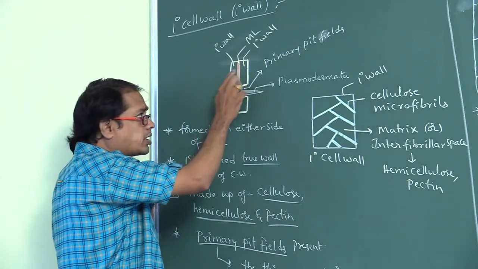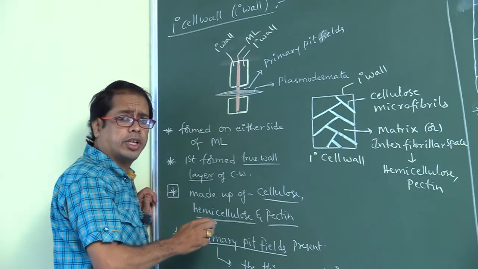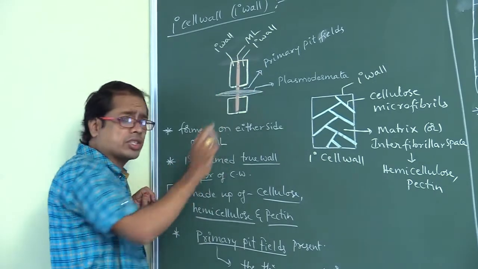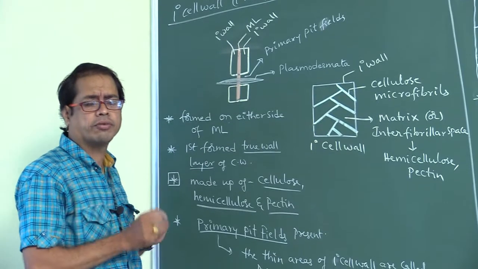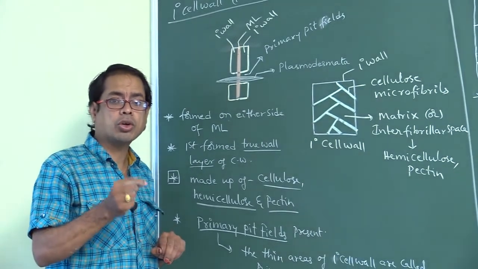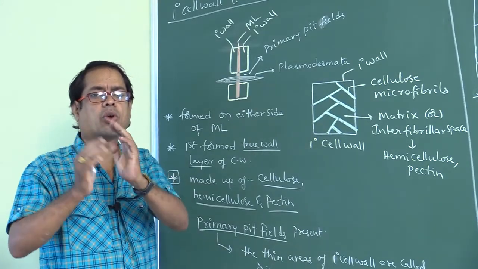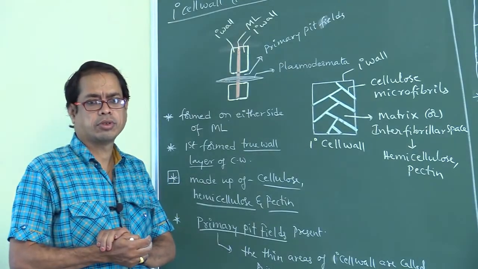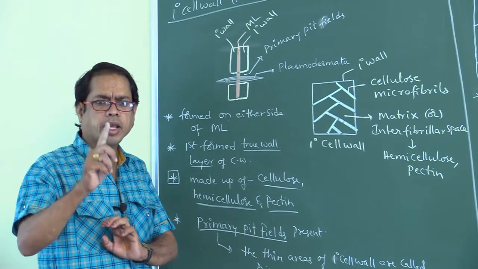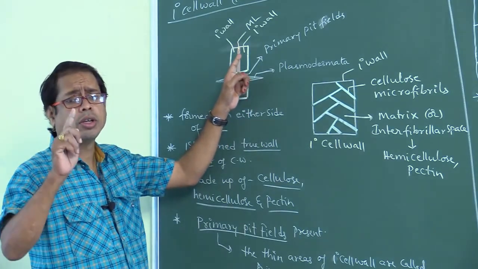Next, it is the first formed true wall layer. Why do we say true? Because for each cell, one primary cell wall is present. That's why you have to use true wall layer.